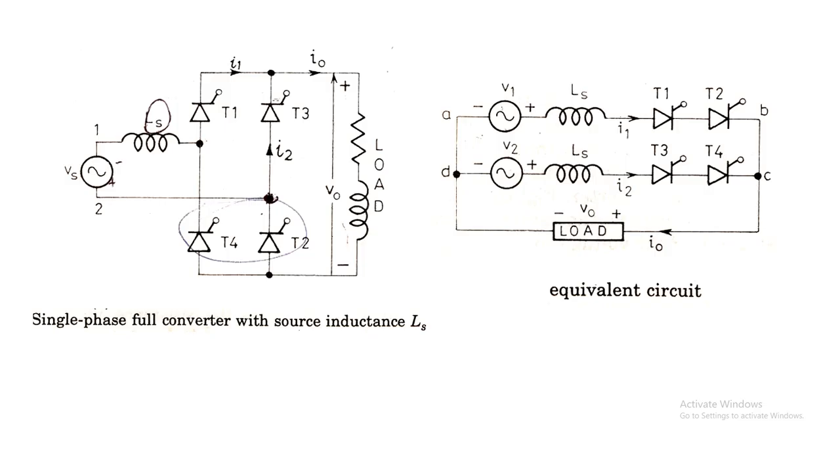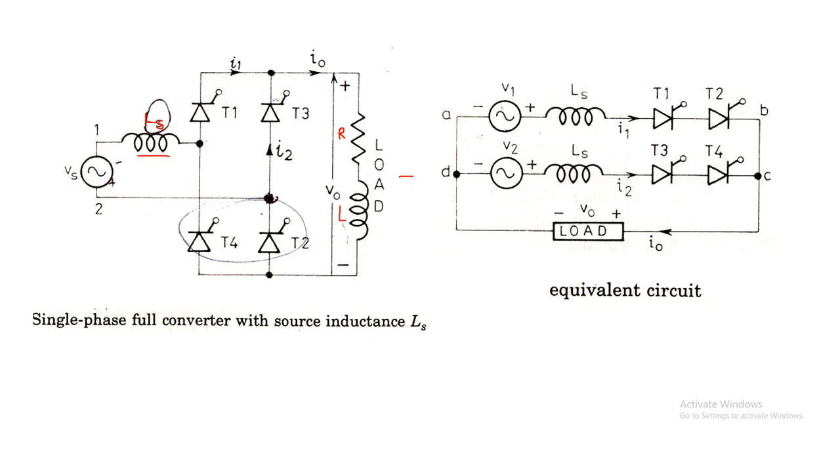And this is the single phase full bridge converter with the source inductance LS. Here we are neglecting the effect of source resistance RS. So we are considering only the inductance effect LS, and we have the four thyristors T1, T2, T3 and T4. T1 and T2 will be conducting for the positive half cycle, and T3 and T4 will be conducting for the negative half cycle. And this is the load. We have an RL load, so the load will have the resistance and the inductance.